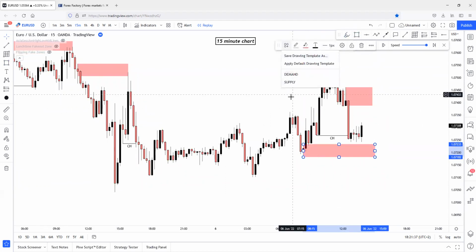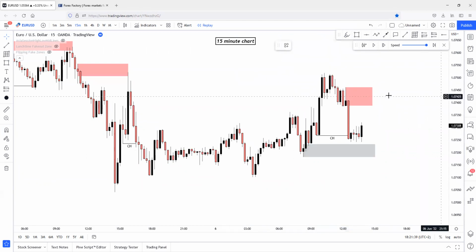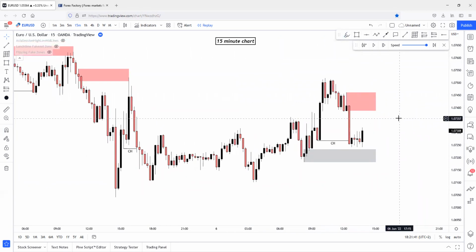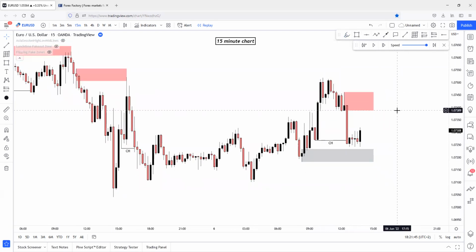All right, demand, perfect. So we have scenarios built up on the 15-minute chart. We can draw scenarios on the 15-minute chart. We can build a narrative on the 15-minute chart that could possibly happen in this session. Because as you know, we have to build a plan before every single backtesting session, before every single live trading session.